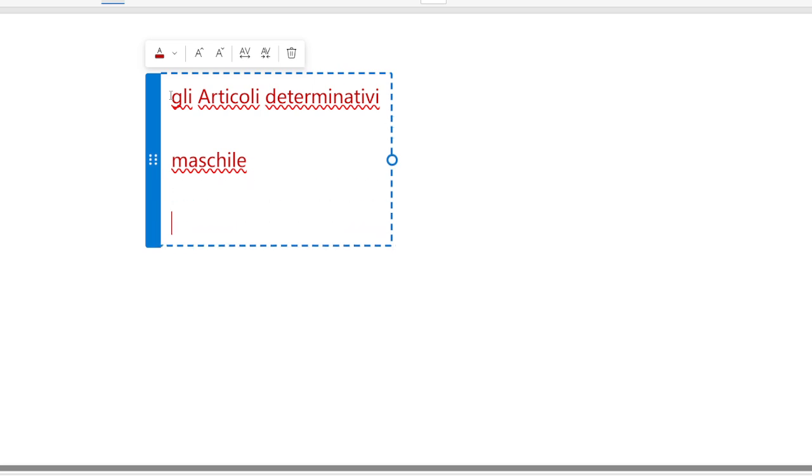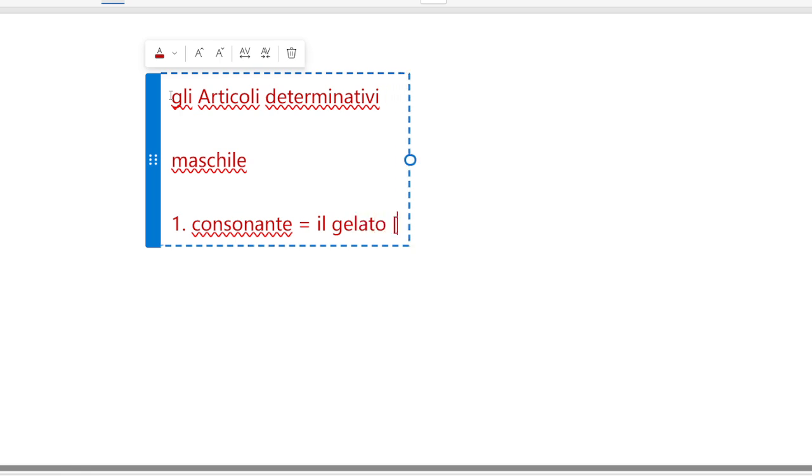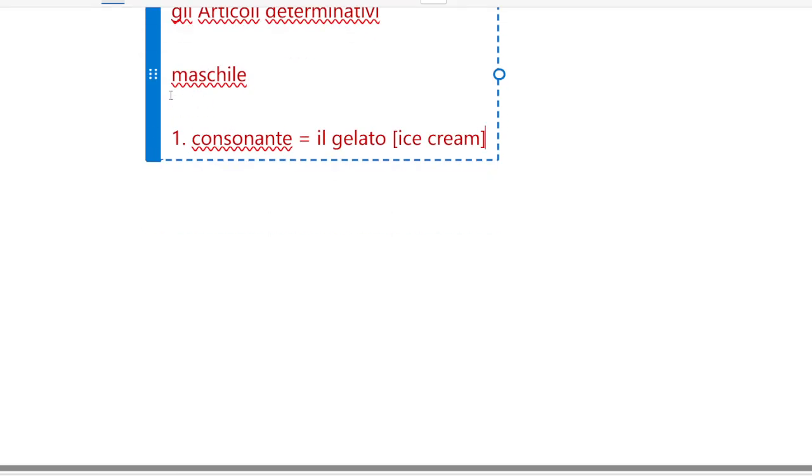So the first rule is, if there is a consonante, in that situation we have the article il gelato, which means ice cream. This one is singular. You can write like this better.